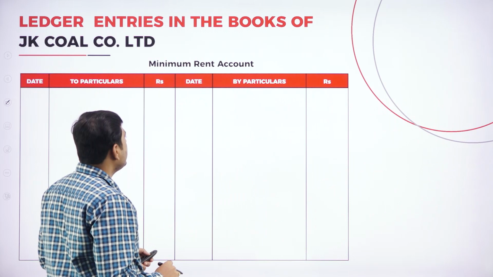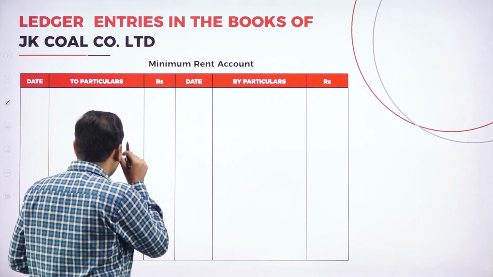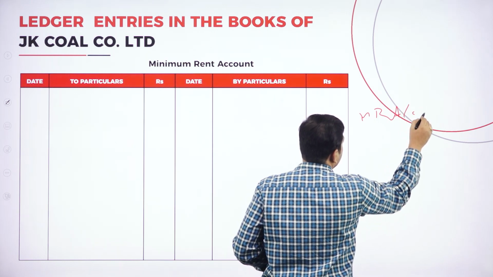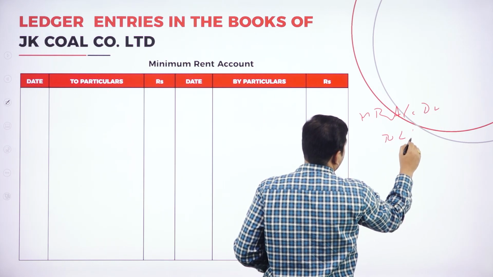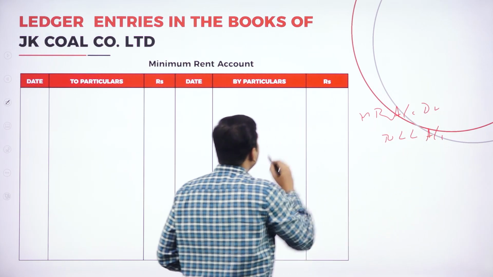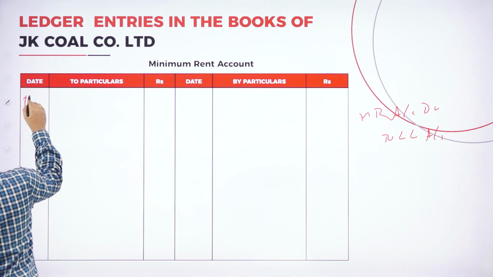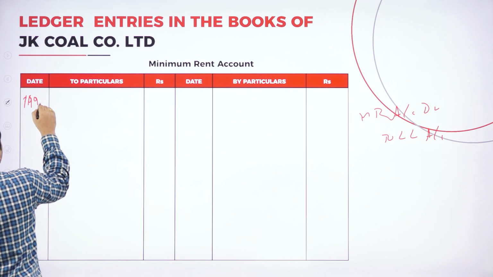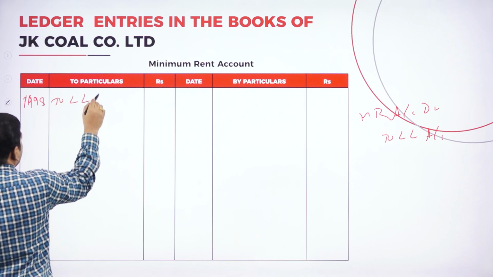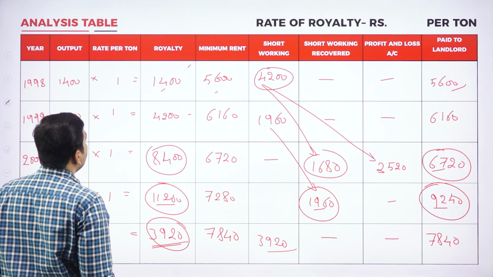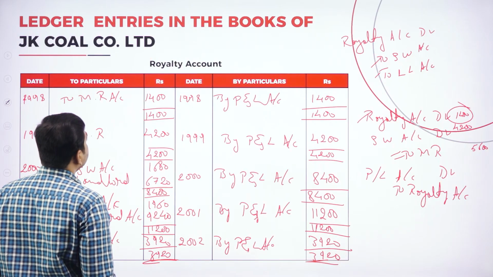Now, the first journal entry: minimum rent account debit to landlord account. That means we should write to landlord account. On what date? 1998, to landlord account. So what is the amount? First year, 5,600.